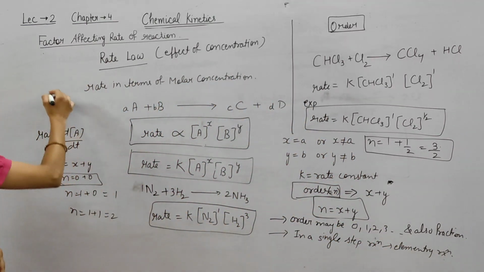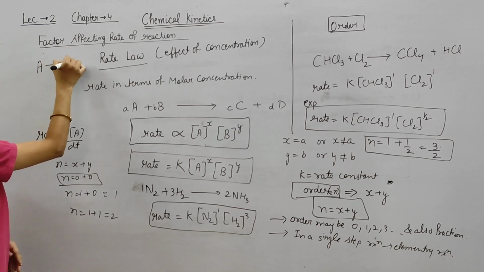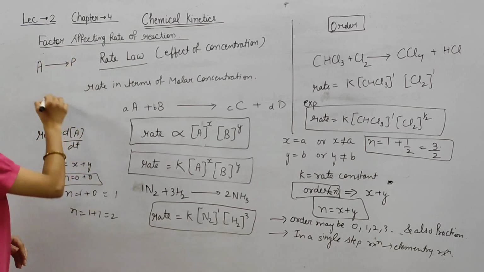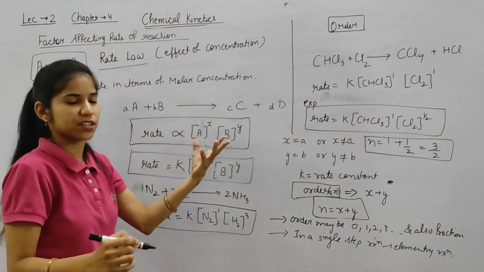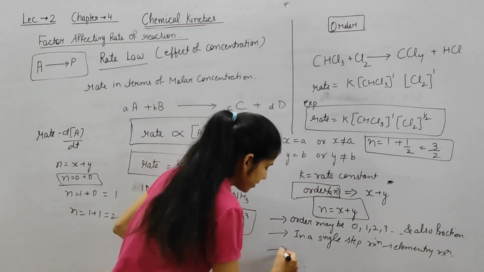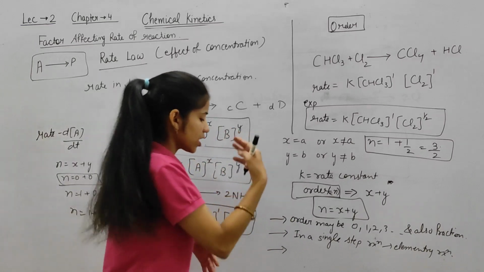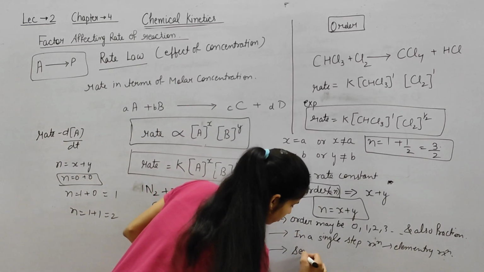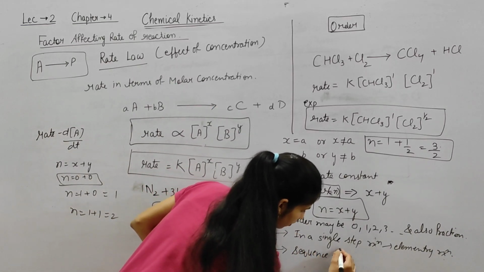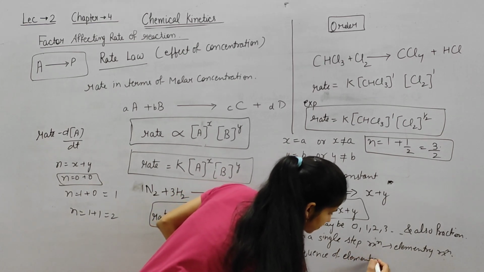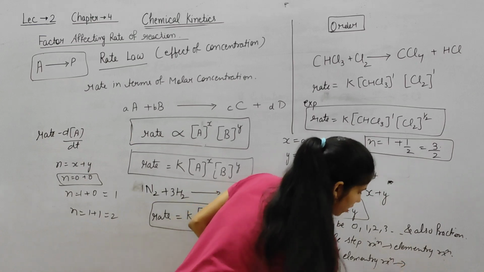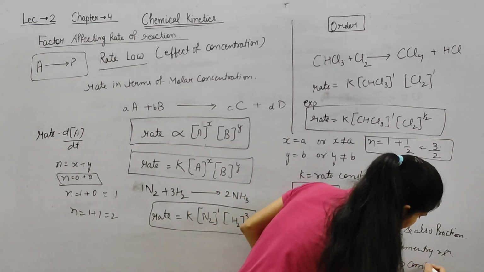For example, we have A converted into product, means this is a single step reaction, this is an elementary reaction. If we have a sequence of elementary reactions, that is called a complex reaction.